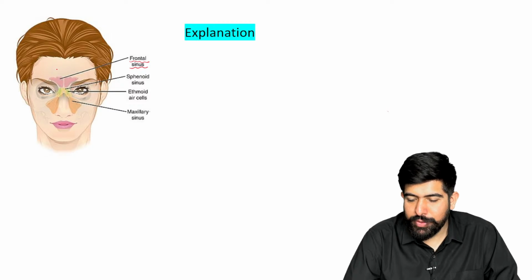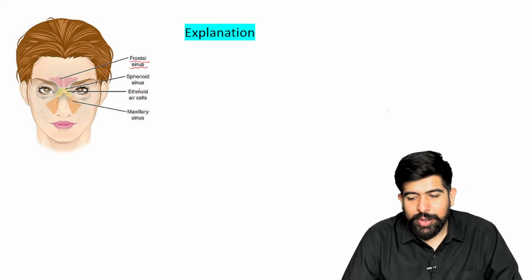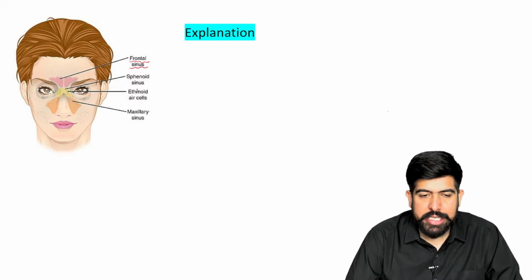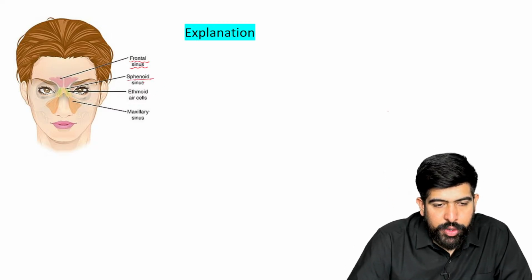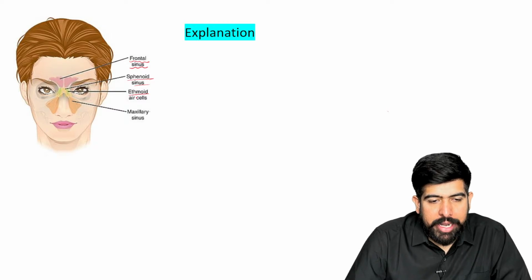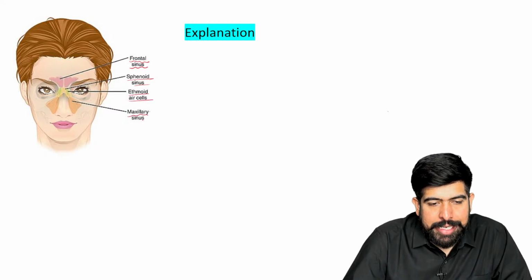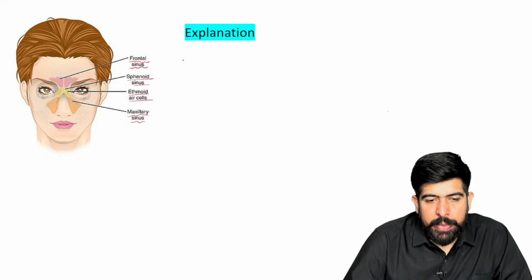We'll talk about this also. Very good, doctors. Near the 6 year mark, it will develop last of all, right? Then we also have the sphenoid sinus, ethmoid air cells, and the maxillary sinus. So write it down here.